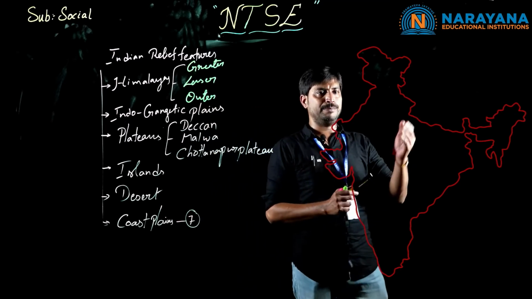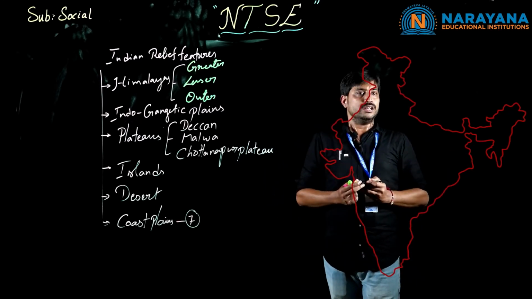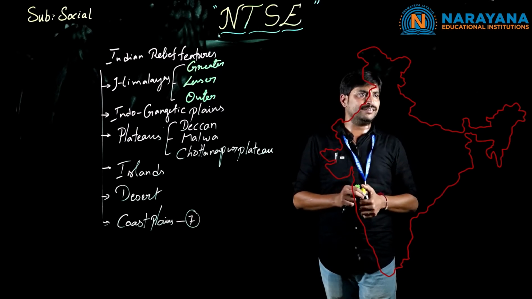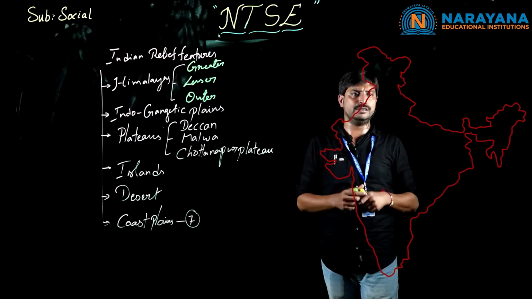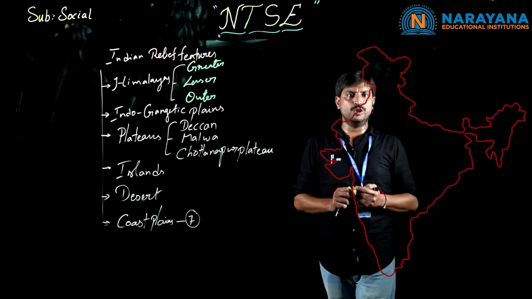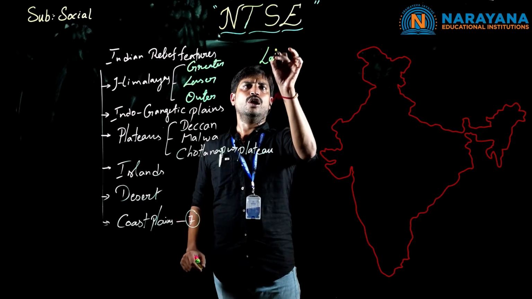Now, coming to India again. Here we have an India map. I hope you people are able to see that. As we discussed in the beginning of the class, because of the collisions, the Indian subcontinent was formed and the Himalayas took shape. Now we are moving to the latitudes and longitudes.